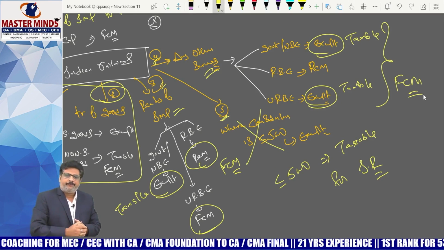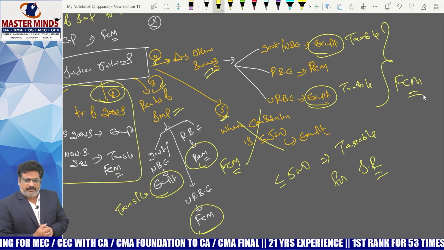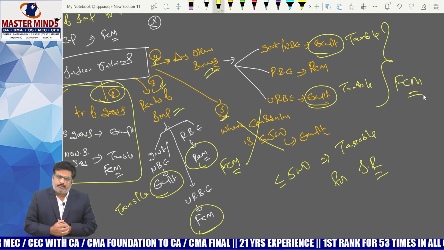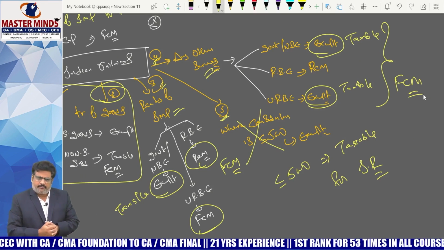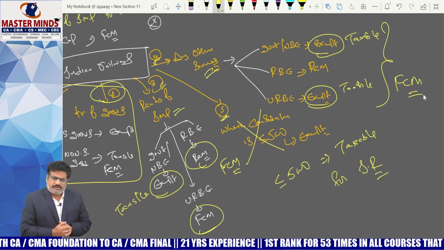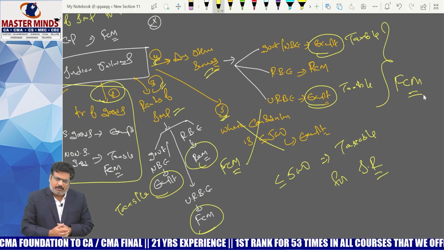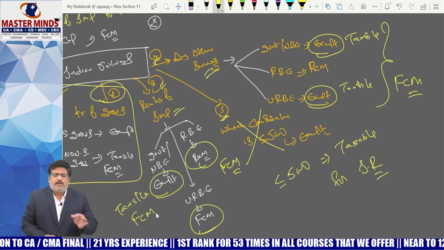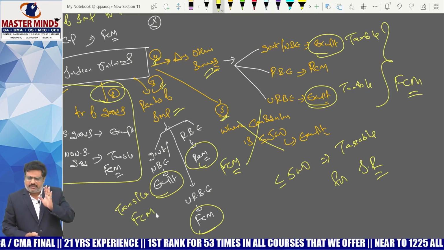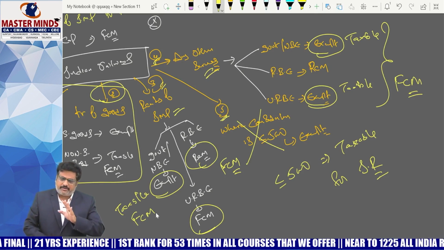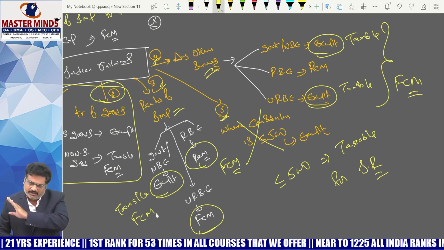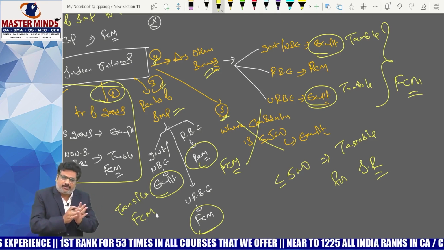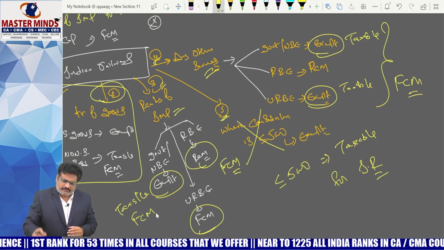You can observe there. With respect to point number 3, previously renting of immovable property to the government or non-business entity was exempted, but now it is taxable under FCM. Not only this one, any other service provided by the Indian Railways is taxable under FCM. RCM was removed for these services.